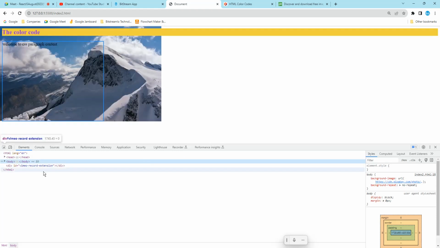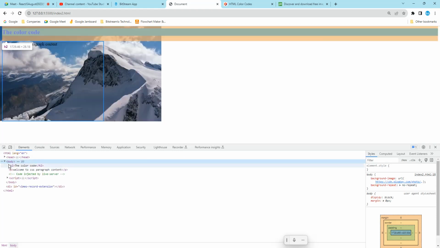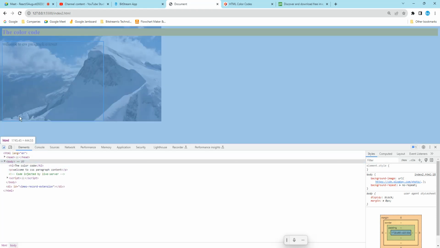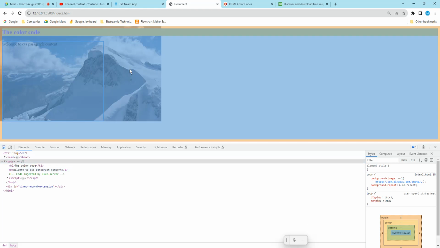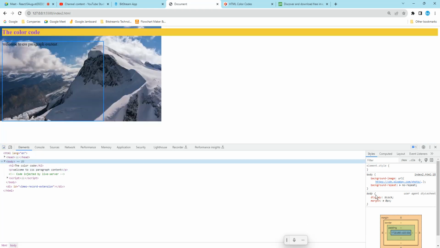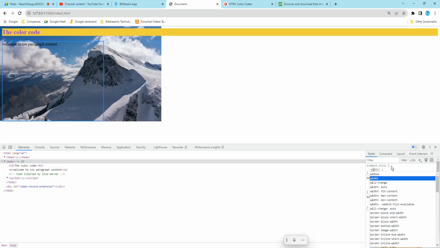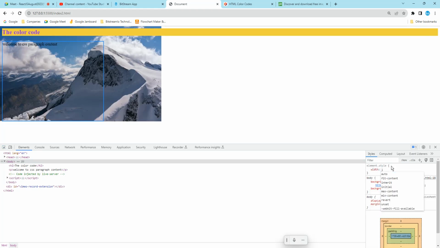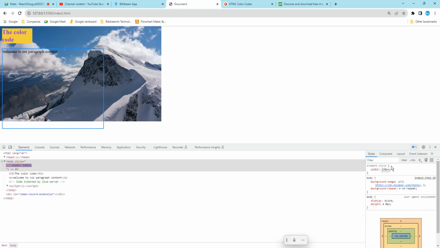If you want to set the width and height properly, you just go here, do inspect, and take this image. Just add a width of around 1200 pixel. It is not taking this one.